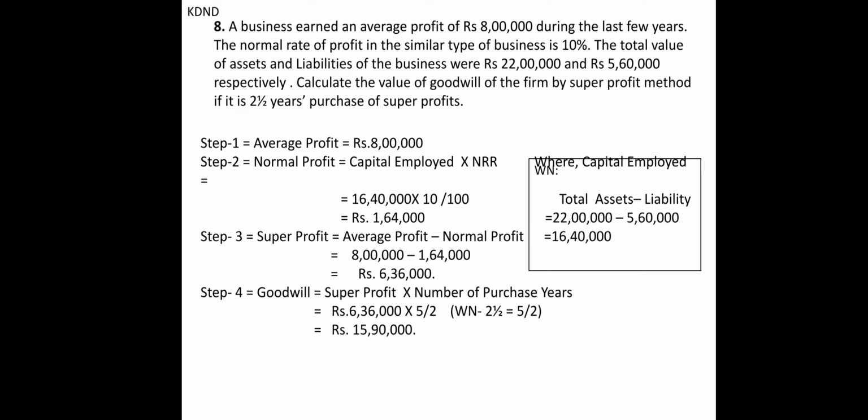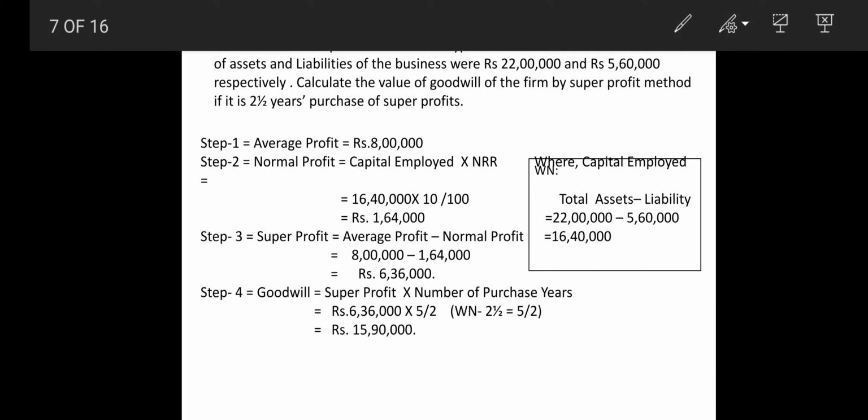So in this scenario, 8 lakhs is our average profit. Normal profit is how much? That is capital employed multiplied by NRR. Now what is the investment? As we have understood, total assets minus liability is always our investment. That is A is equal to C plus L. So that way we will get 16 lakhs 40,000 as our capital employed.